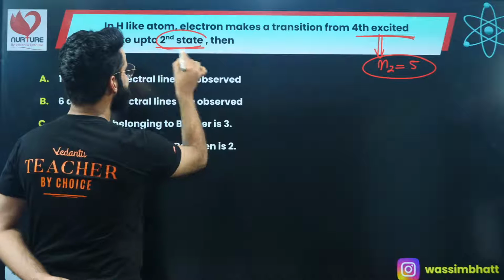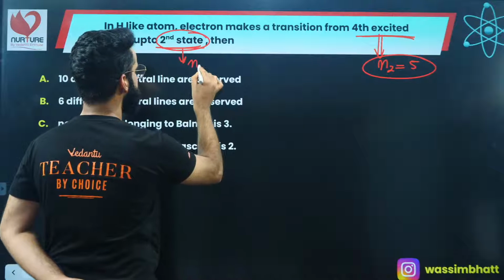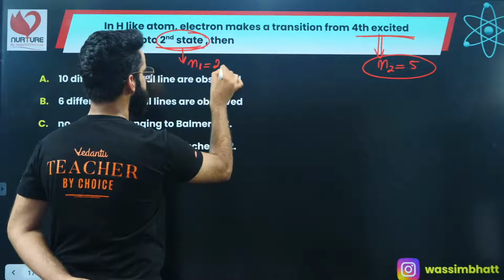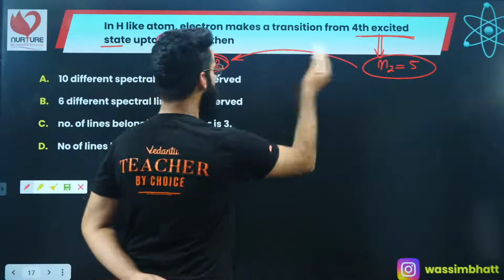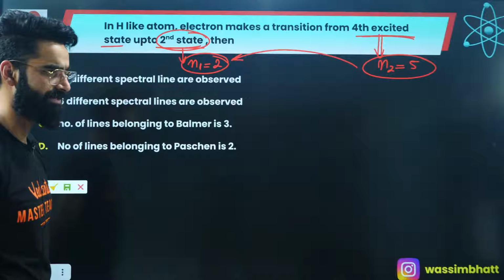Up to the 2nd state. 2nd state means simply N1 is 2. The lower energy state is 2. So the electron is making a transition from 5 to 2. So N2 you got, N1 you got. The question is done and dusted, right?